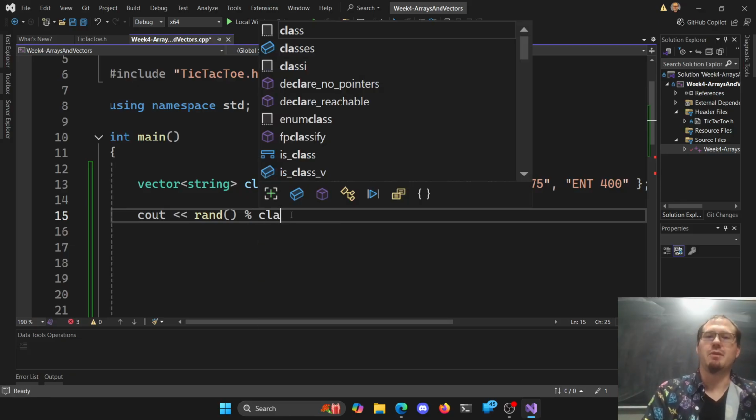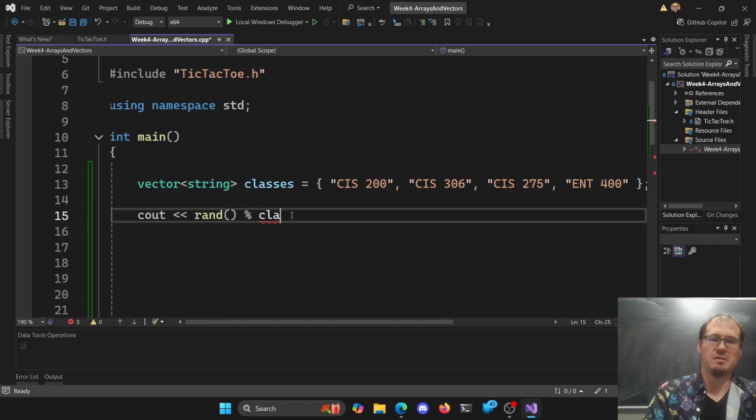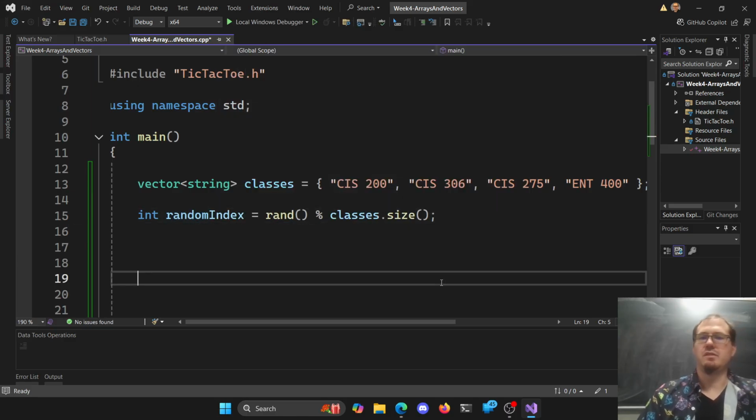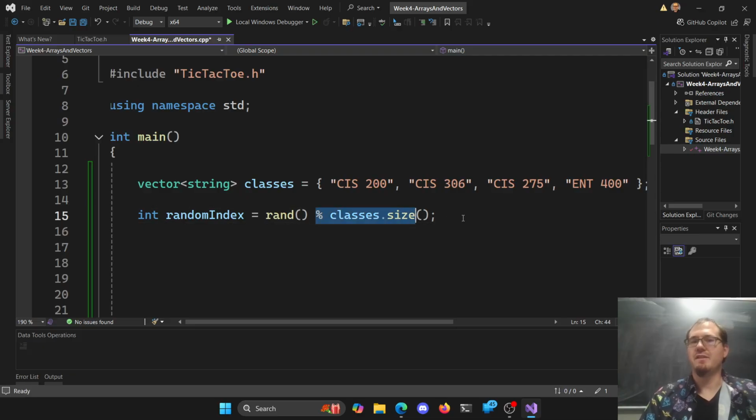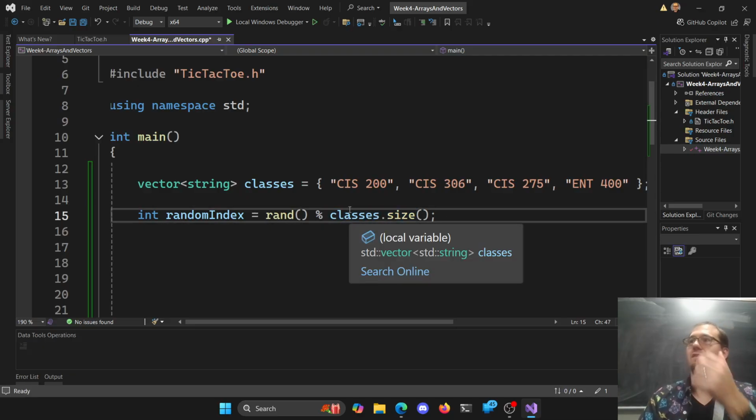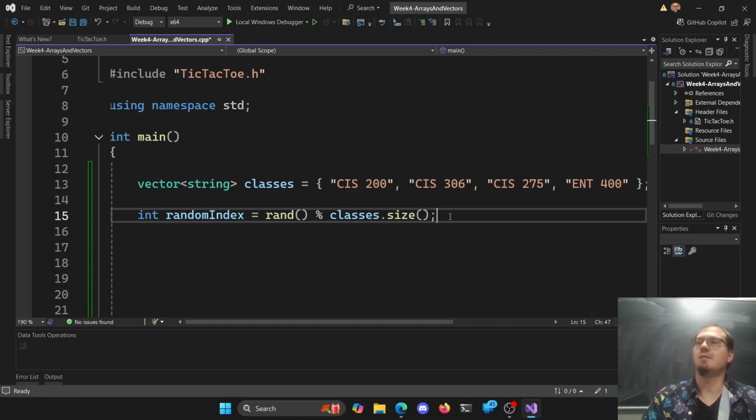So we can say, hey, I want classes dot size. We can use this size function here. Oh, wait, let's actually store that here. So int random index is a random number modulus by the size of classes. How many items is in classes here? So I'm guaranteed to get a valid index, so I'm going to get between 0 and up to, but not including the size. And there is no index at size, right?